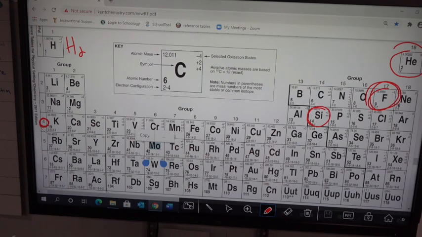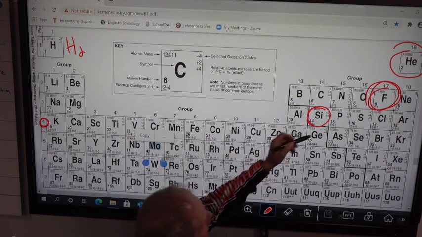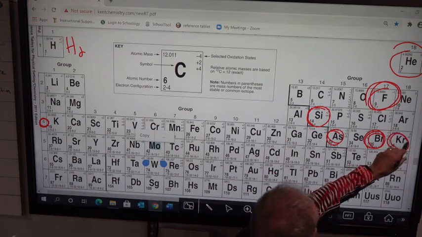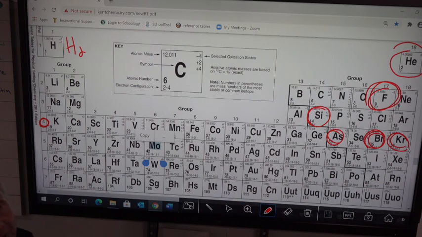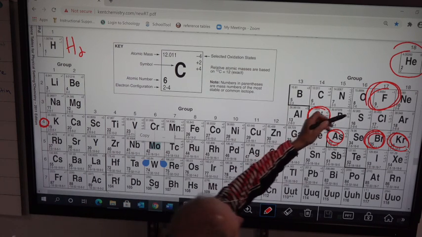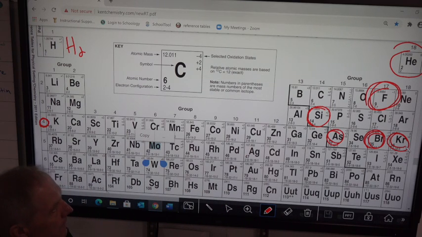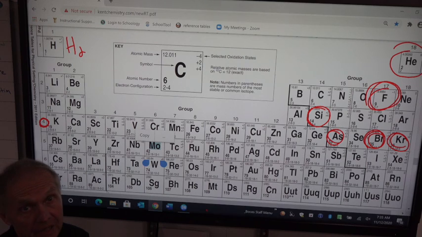Period 4, well, we have arsenic as a metalloid, but we have bromine as a liquid, and we have krypton as a gas. So period 4 also has all three phases of matter, just like group 17 has all three phases of matter. All right? So, mainly most important are the groups, and we went over some of the periods, so that'll be it for the periodic table right now.